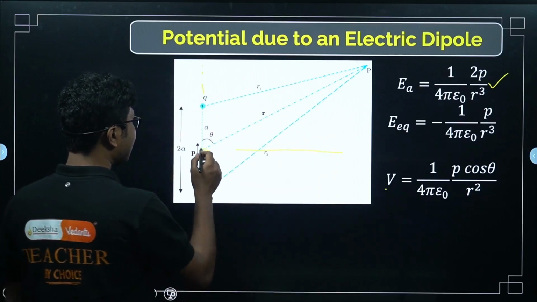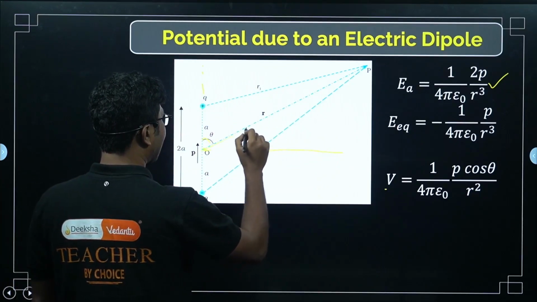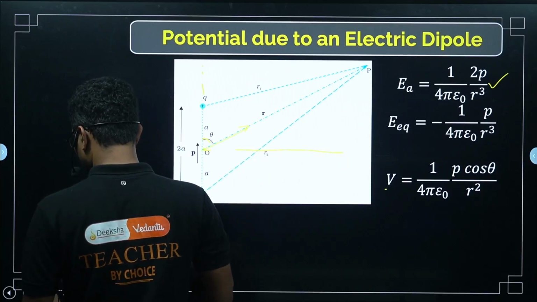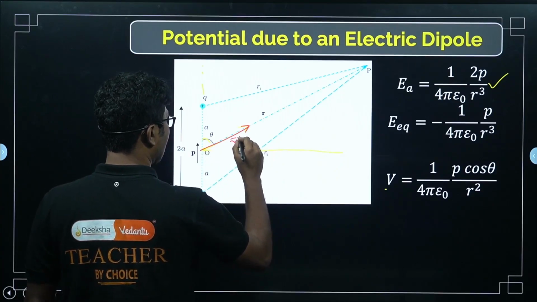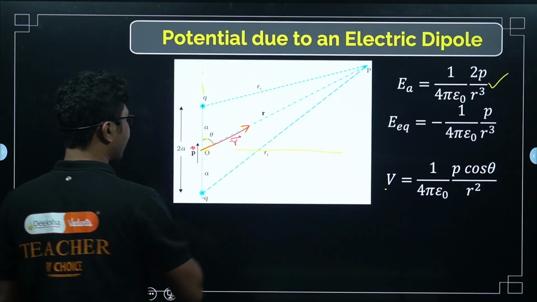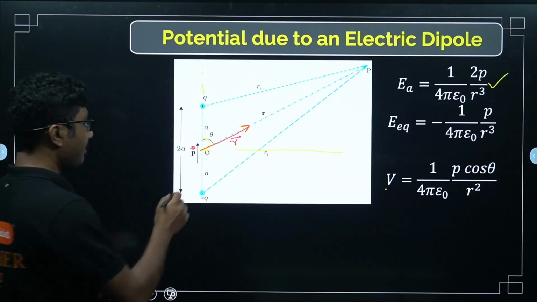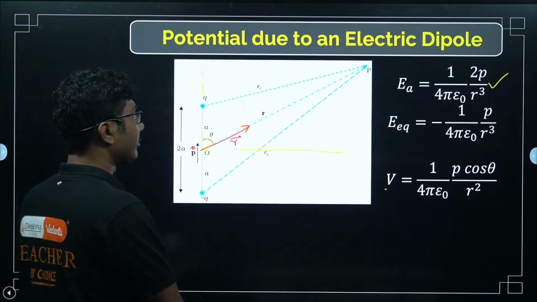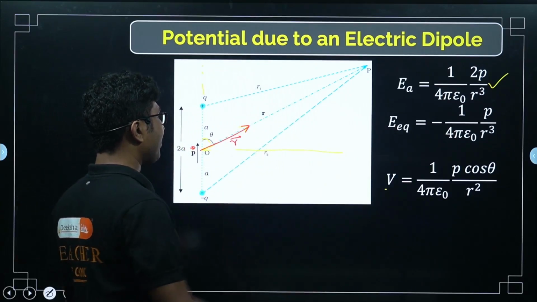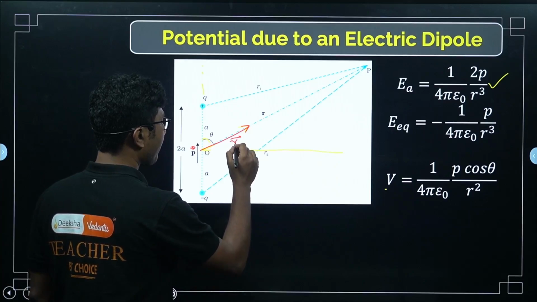Theta is the angle made by the direction vector R along with the vector P. P points from negative to positive, as I discussed in the electrostatic chapter.